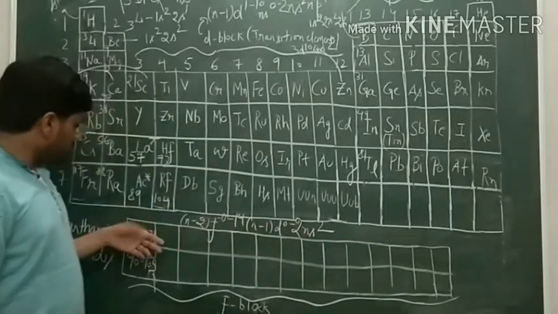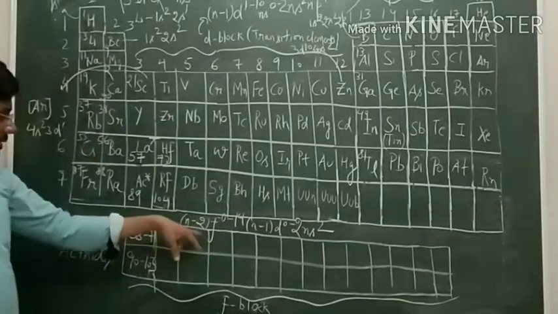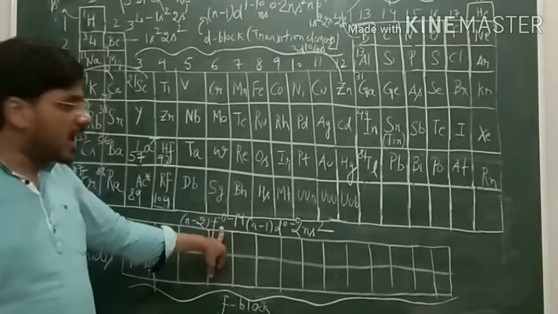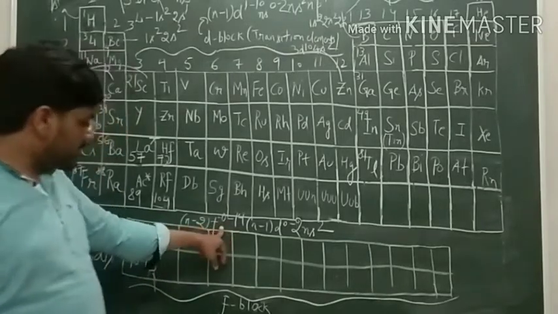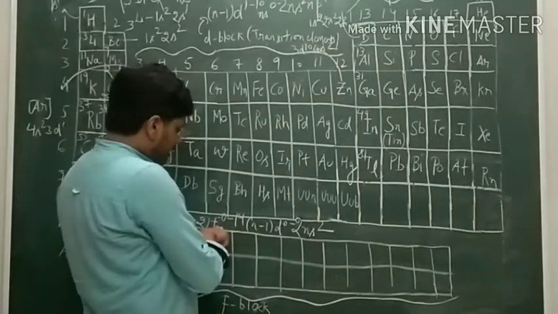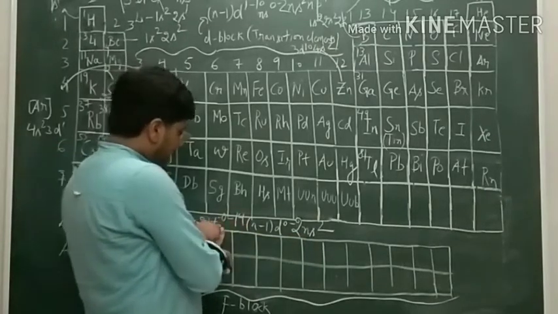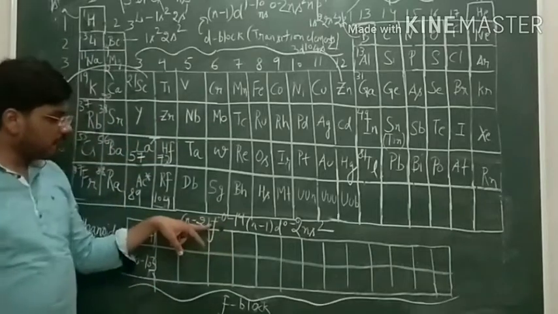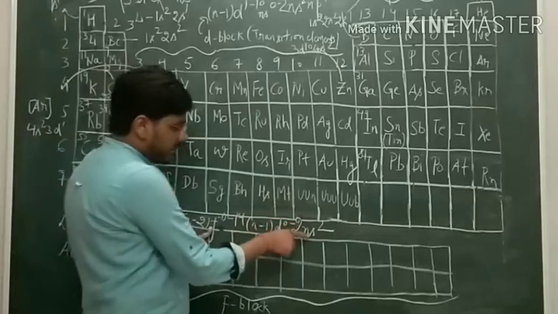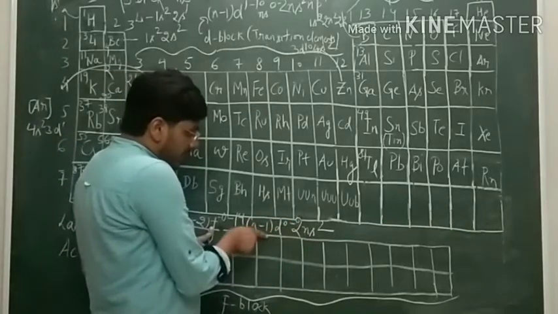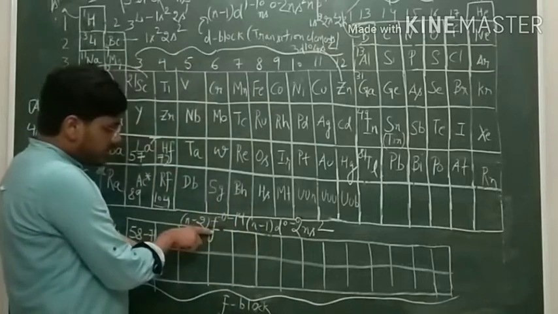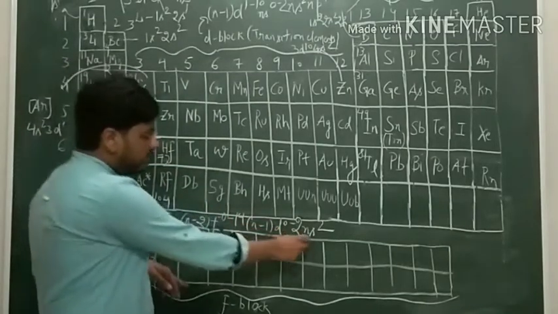Here this f orbital is in the anti-penultimate shell, last but second. For example, if n is 6, then the f value will be 4. So the last electron will enter this f orbital, which is in the anti-penultimate shell, last but second. Last is this, then the penultimate shell is d, and then the anti-penultimate is f.